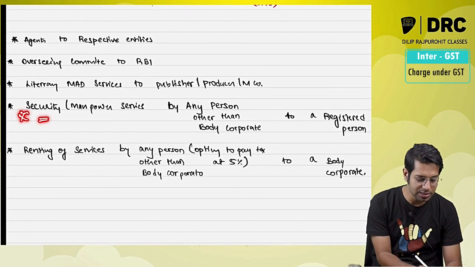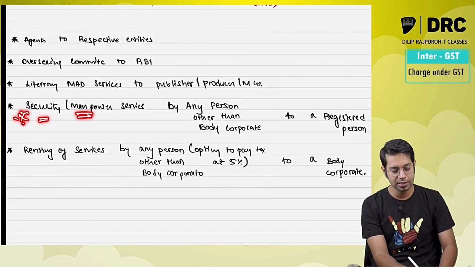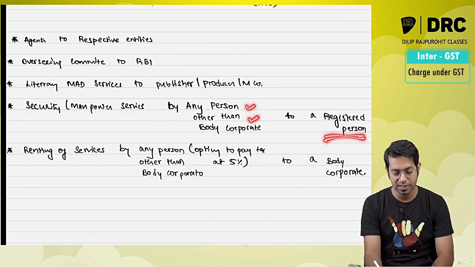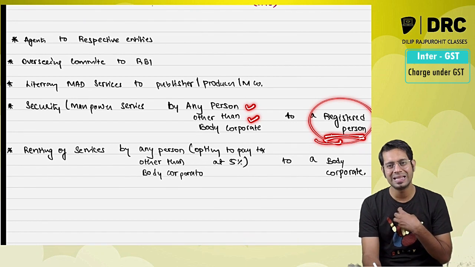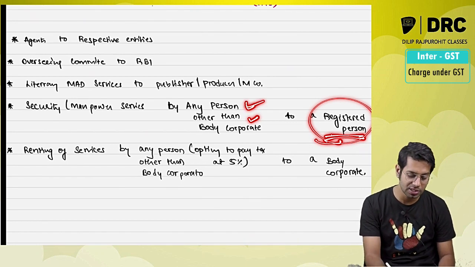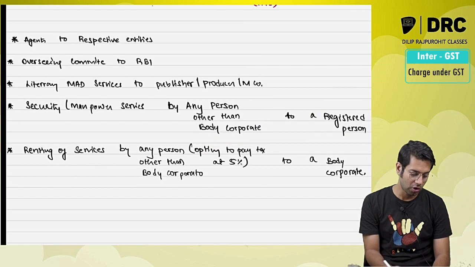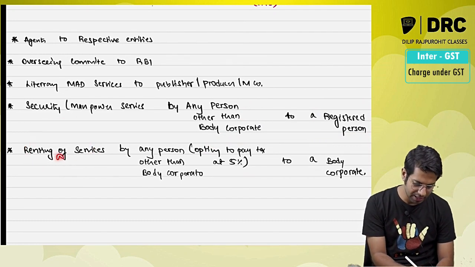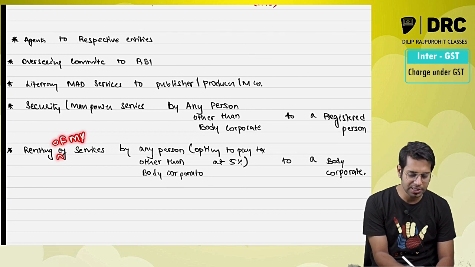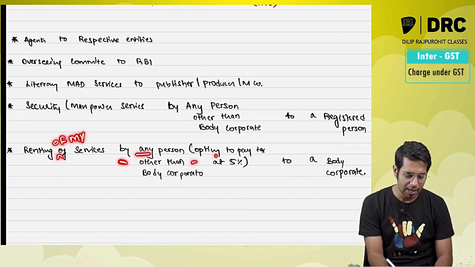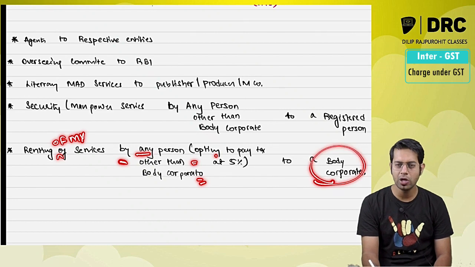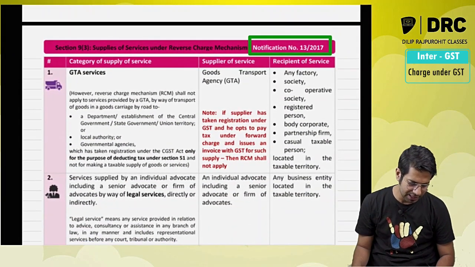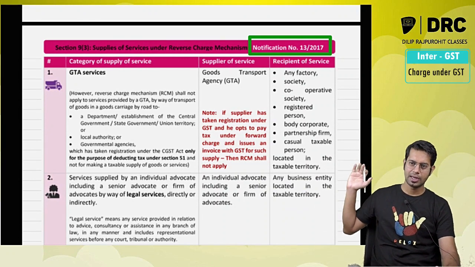Security services, important: supply of manpower or supply of security guards, manpower supply services given by any person other than a body corporate to a registered person. That registered person who is taking the services has to pay the taxes under reverse charge. Services should be provided by any person other than a body corporate. And renting of motor vehicle services given by any person other than a body corporate to a body corporate, that body corporate will have to pay the taxes under reverse charge. So basically these are the different services which are taxable under reverse charge.